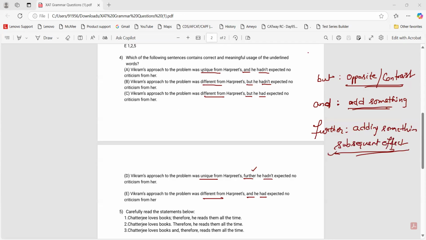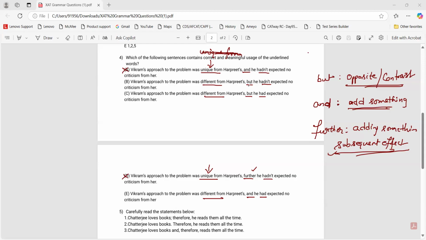Now, let us see this. "Is unique from" is a good expression? Have you heard unique from somewhere? Does unique need from? I do not think so. Unique is a word in itself, right? If we say that something is unique, we do not need to differentiate it from something else. Unique is gone. Now we are left with different from.